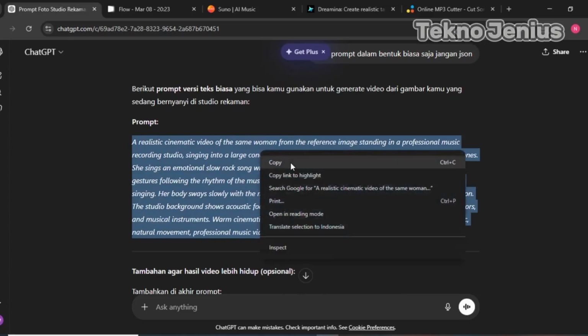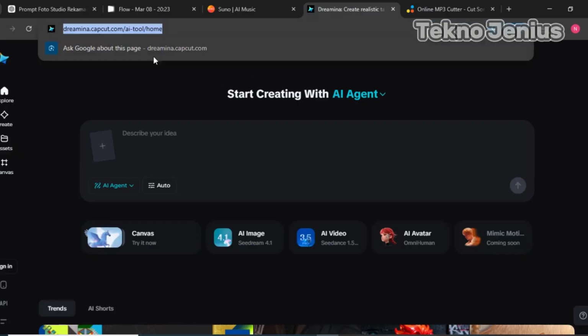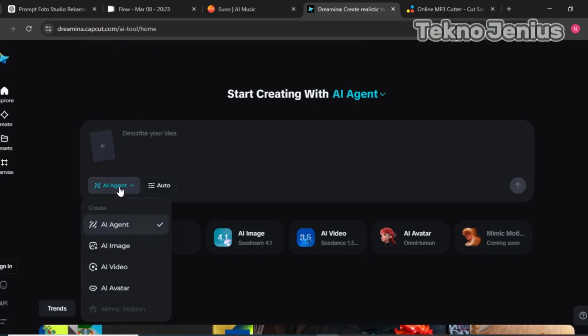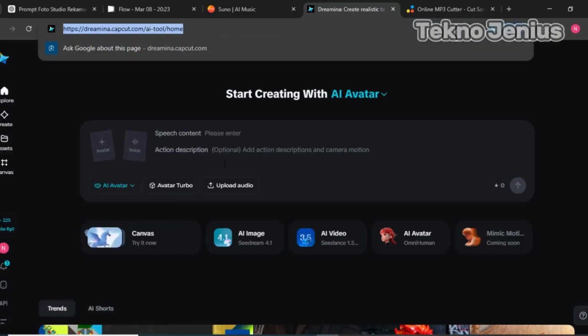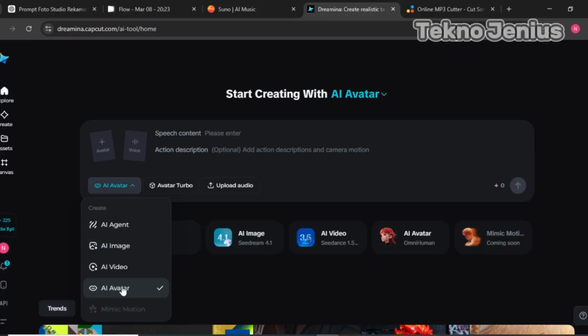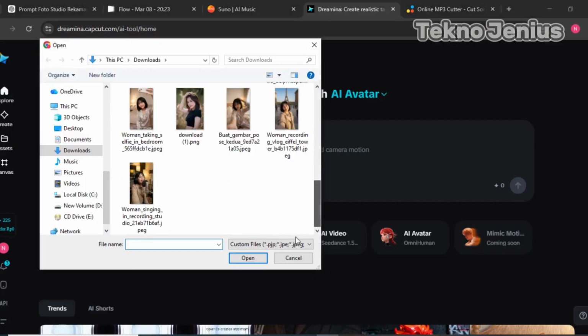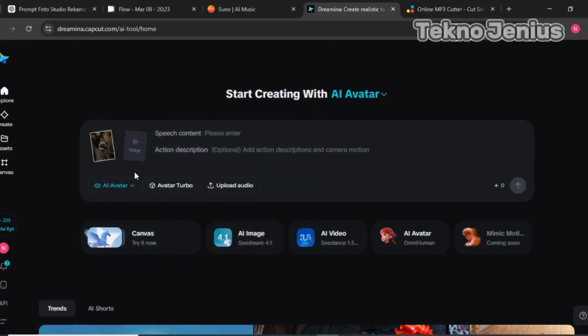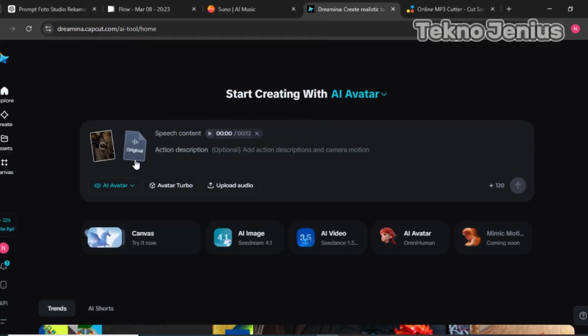Next, we open Dreamina. Here you can log in using your own email and you will be given 225 credit per day. So in this section, select the AI avatar menu. Then here upload a photo of your character model. And here upload the audio of the song. So for the prompt, we paste it here. Click generate and wait for the results.